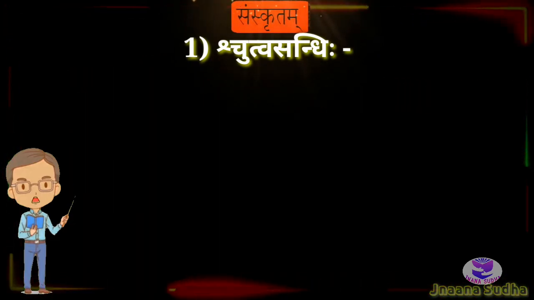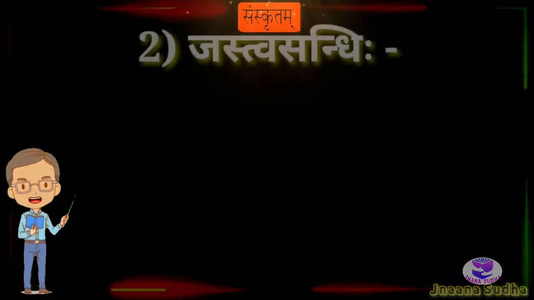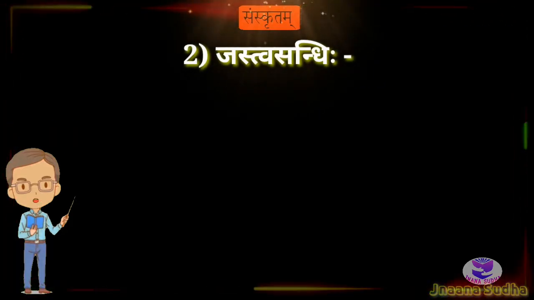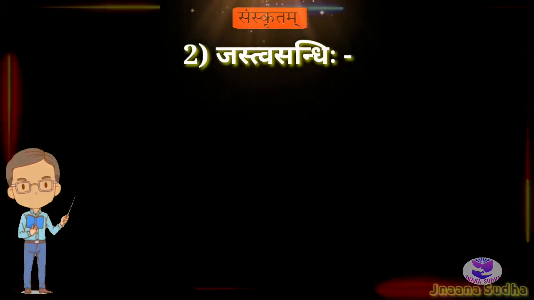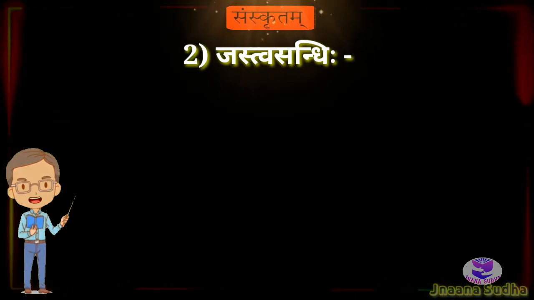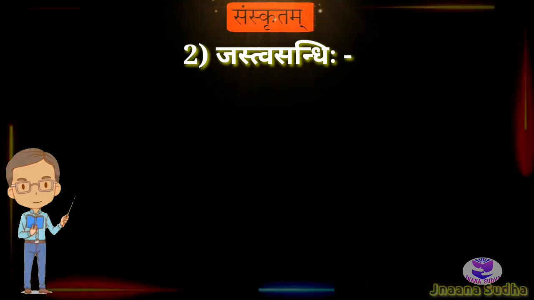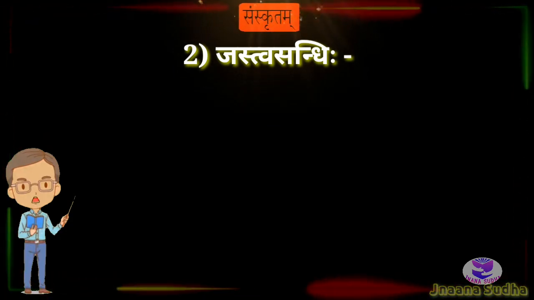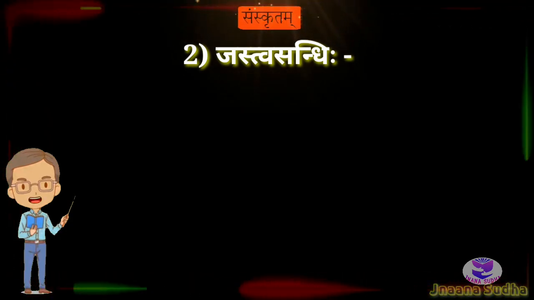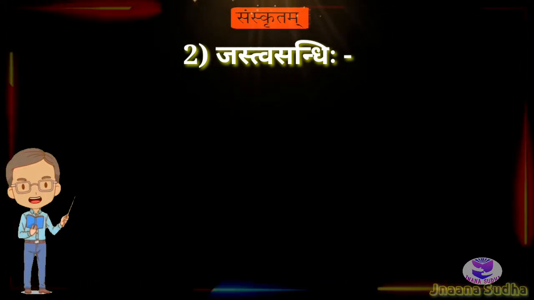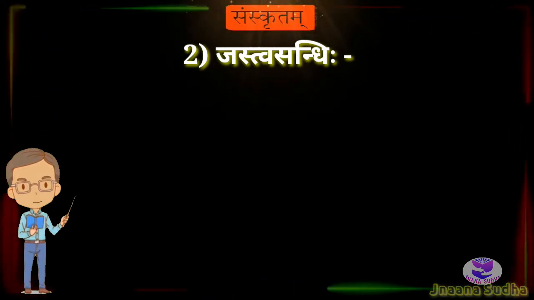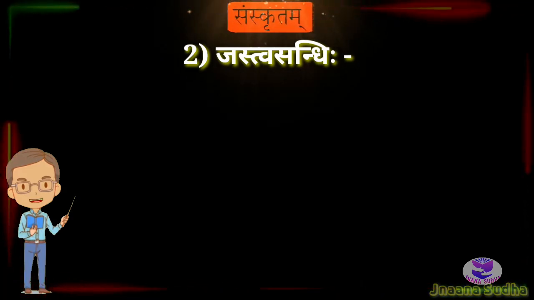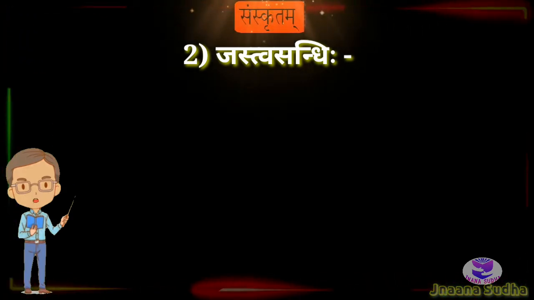The next Sandhi is Jastva Sandhi. Jhalam Jasho'nte is the sutra of Panini for Jastva Sandhi. Which are the Vargiya Vyanjanas? Kavarga, Chavarga, Tavarga, Tavarga and Pavarga are the Vargiya Vyanjanas.